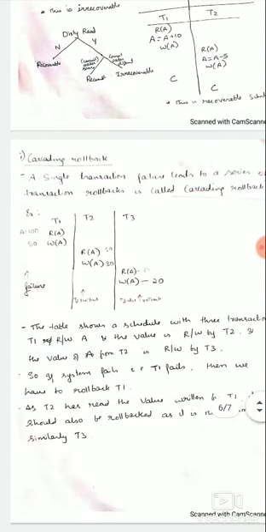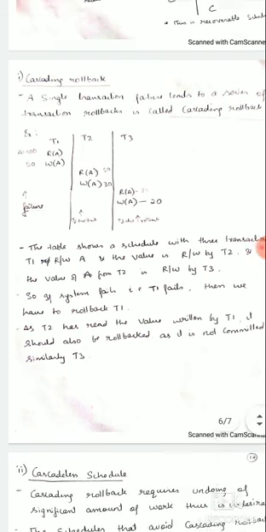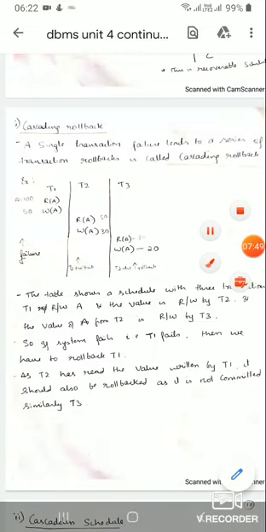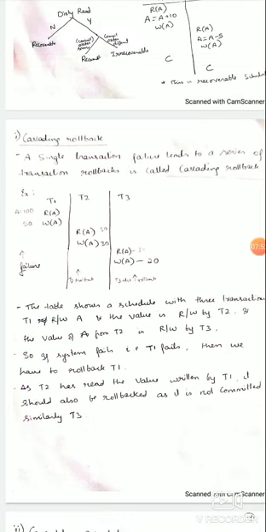In recoverable schedules we have two types: cascading rollback and cascadeless schedule. We'll see these one by one. A single transaction failure leading to a series of transaction rollbacks is called cascading rollback. See here what it is telling.